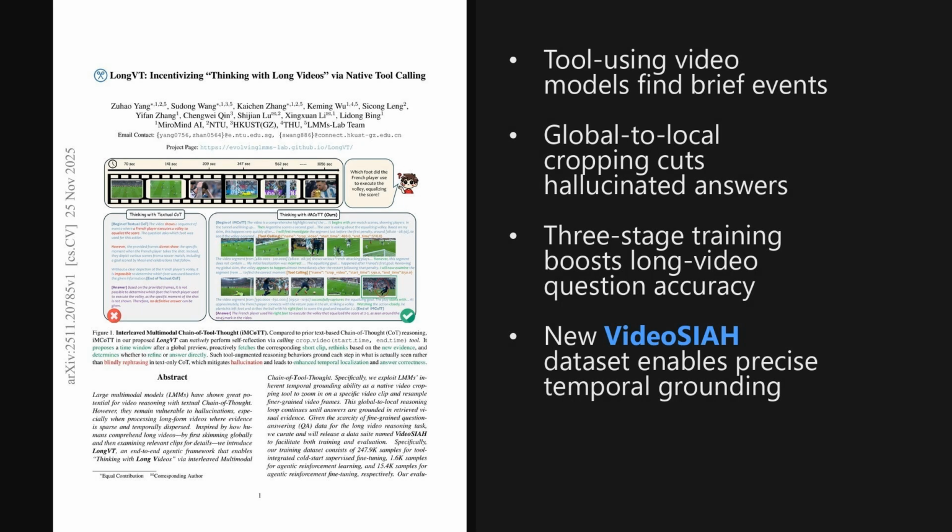So the big takeaway is that letting models actively crop and revisit segments instead of passively reading sparse frames really unlocks long video reasoning and sharply cuts hallucinations. More broadly, this suggests future multimodal systems will need search-like tools over time, not just bigger networks.